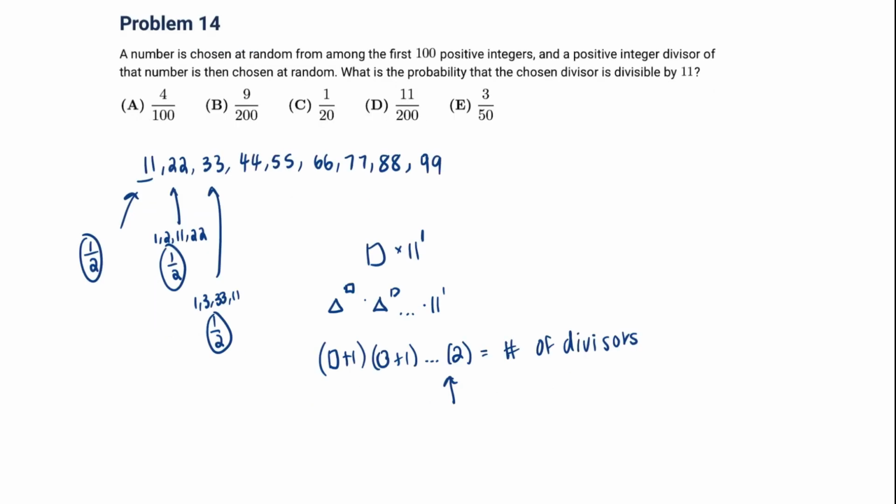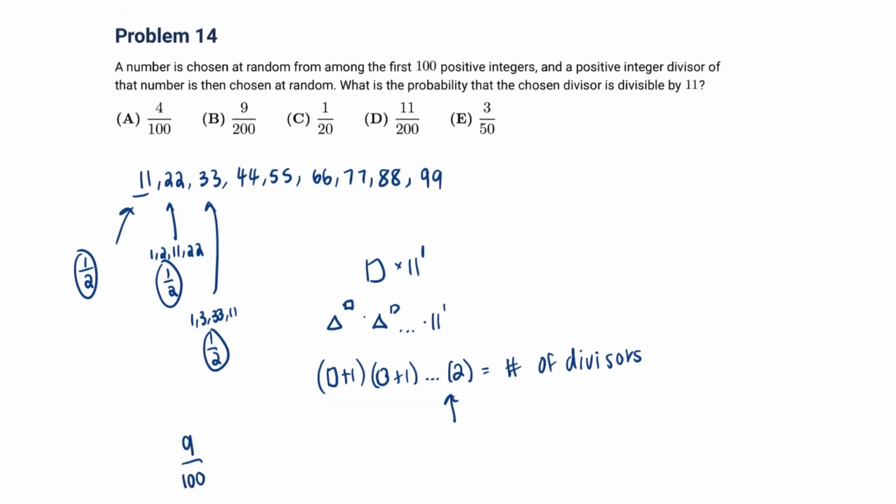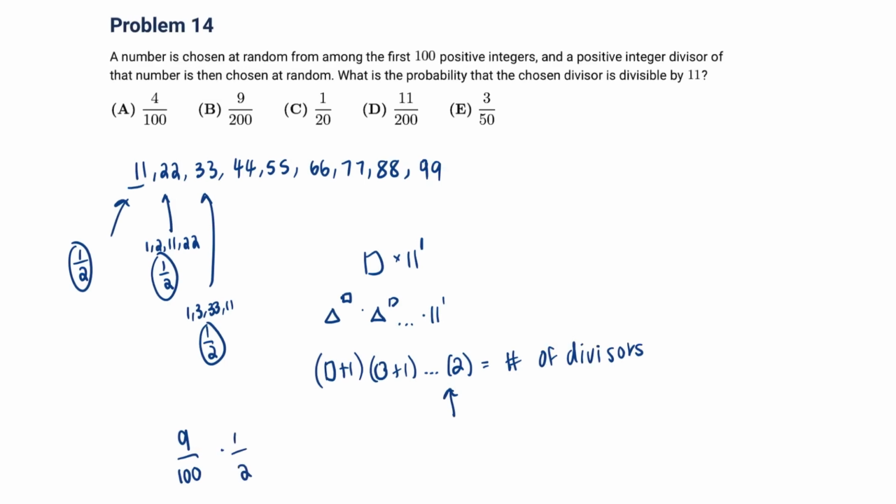So the probability of picking a multiple of 11 among the first 100 positive integers is 9 over 100. And the probability a random one of its divisors is divisible by 11 is half. So our final probability is 9 over 200, or B.